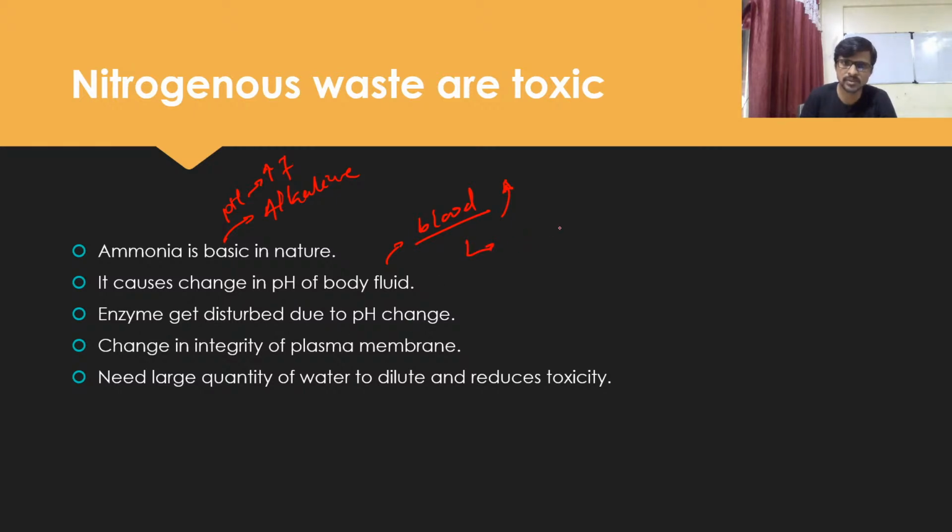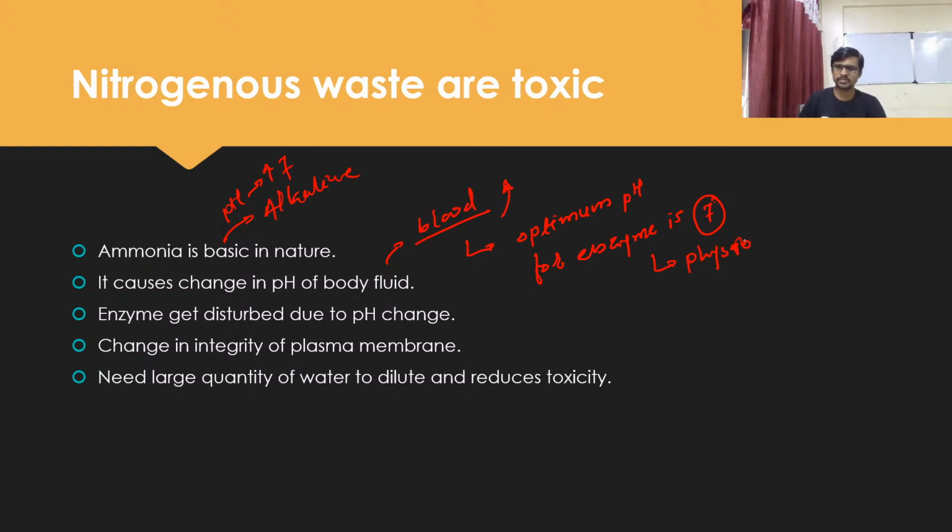We know that enzymes, the blood enzymes mostly, or the tissue enzymes which are living in the tissue, are synthesized to work at pH 7. We call it the optimum pH. The optimum pH for enzymes is 7, or the physiological pH.